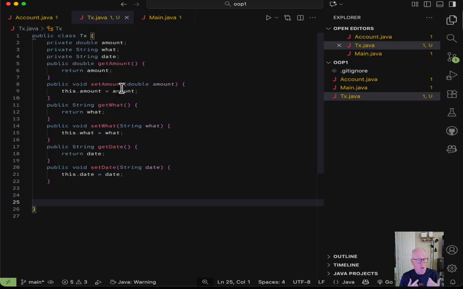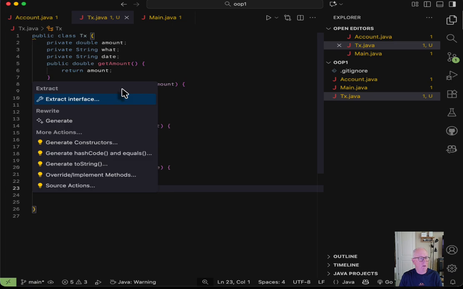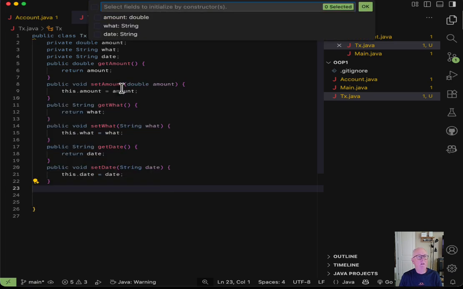However, I would like a better way. Anytime I create one of these transactions, I'm probably going to set all these values at the time that I create it. So that's done with the constructor. Let's generate a constructor. Let's see if the super will do it here. So Command period, and I can say generate constructors. And let's say I want to do all of these.